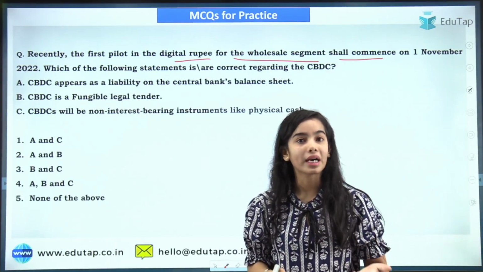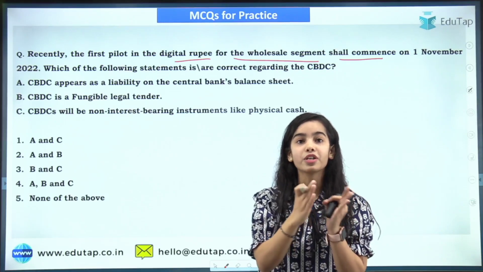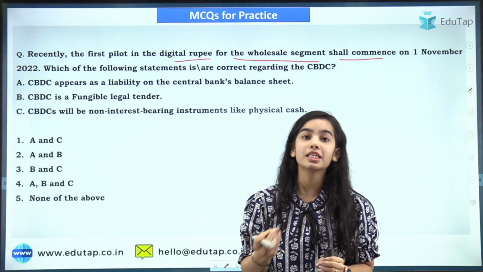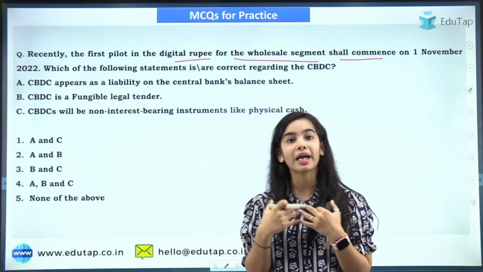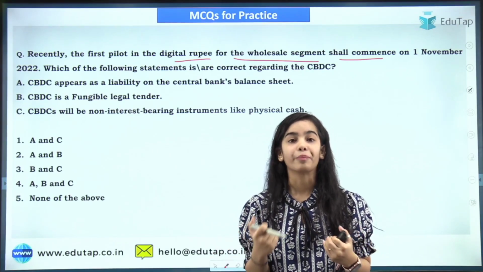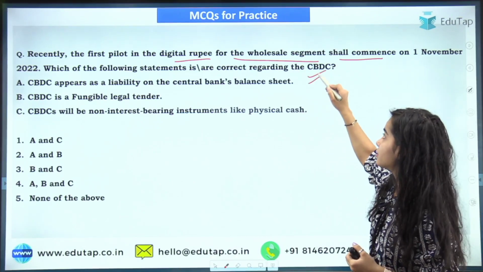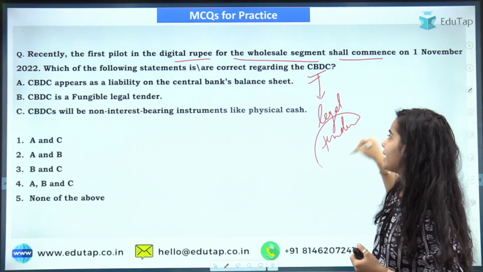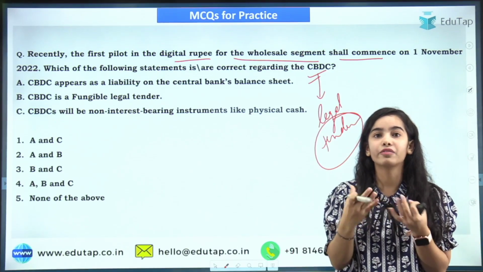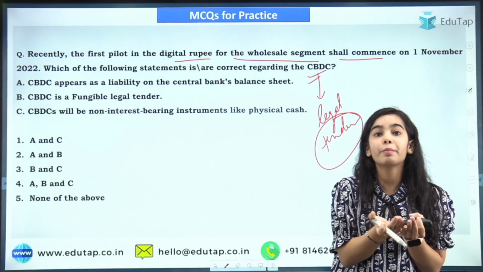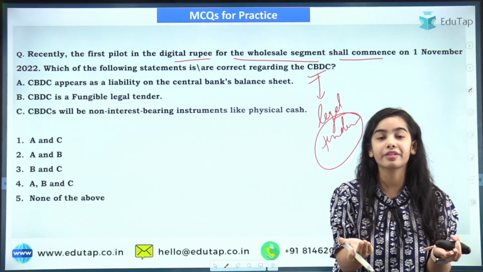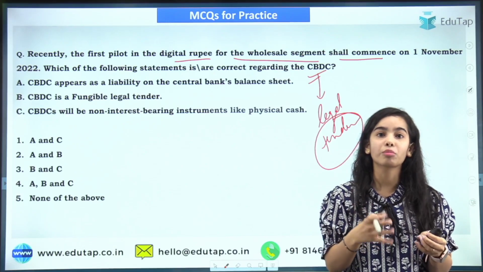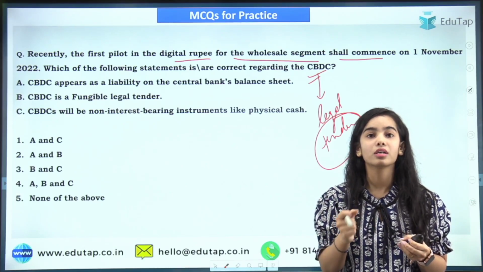Now you all know what CBDC is. CBDC is central bank digital currency. The currency in digital form that is released by the central bank, our Reserve Bank of India. So it will be legal tender, just like what we have, the bank notes. The physical currency that we have is legal tender, guaranteed by the central government.